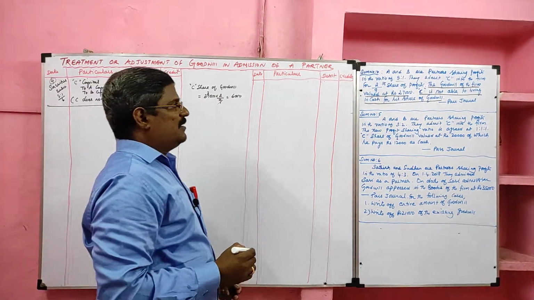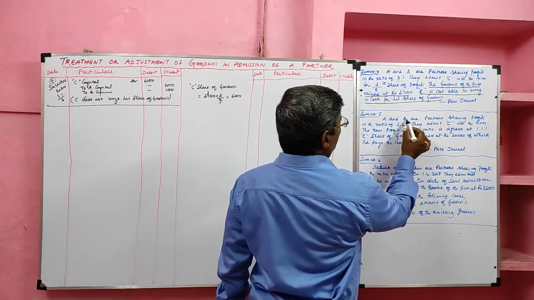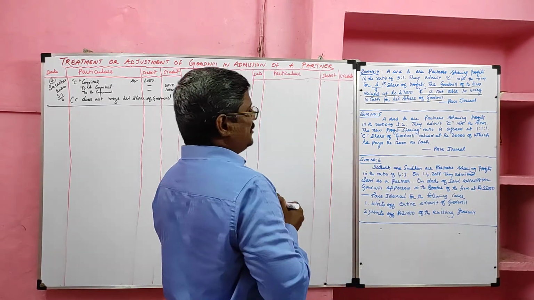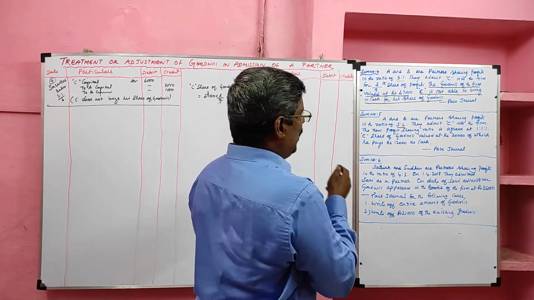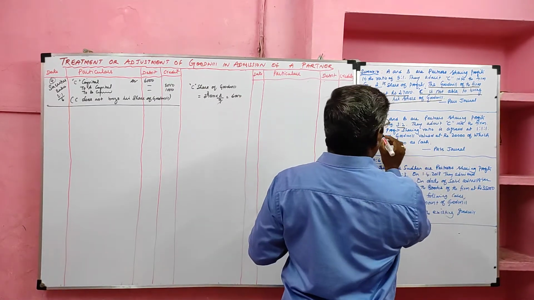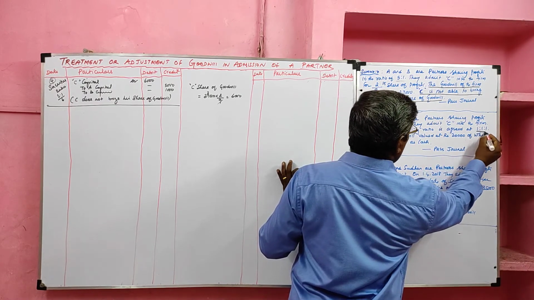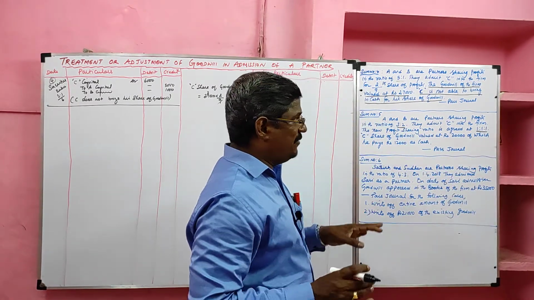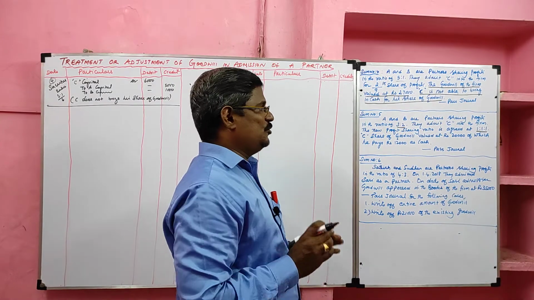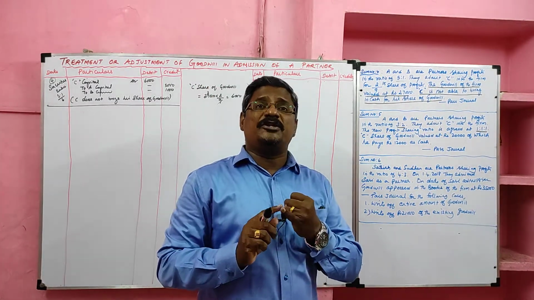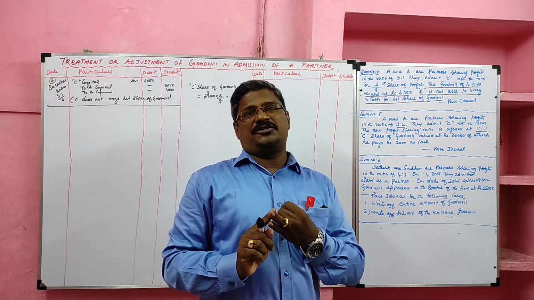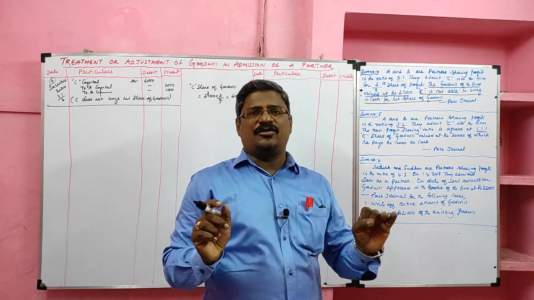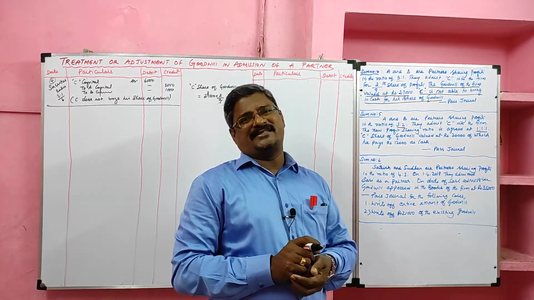Then move to sum number 5. A and B are partners sharing profits in the ratio of 3:2. They admit C into the firm. The new profit sharing ratio is agreed as 1:1:1. Students, in this problem, the old ratio and new ratio are given, so we have to find the sacrifice ratio. We have to find the sacrifice ratio when the new ratio is given or when a surrender from the original ratio is given. In these two cases we have to find the sacrifice ratio, or else we need not find it. With the help of a problem, we can find the sacrifice.